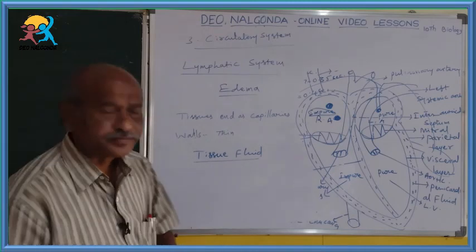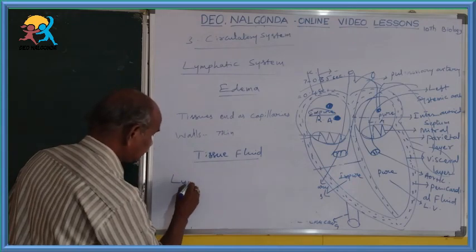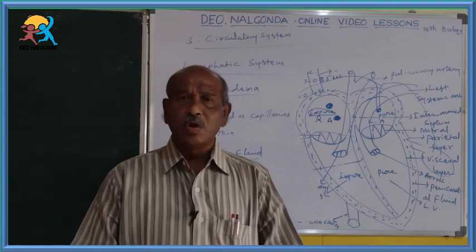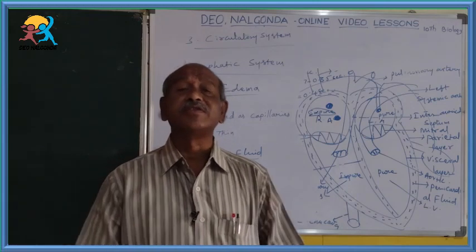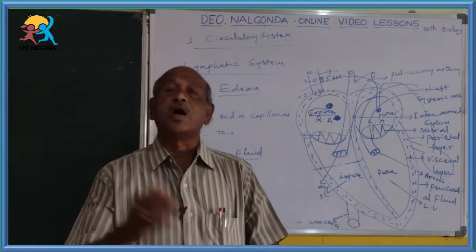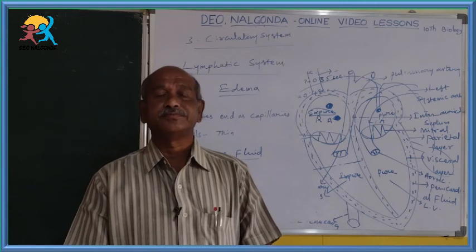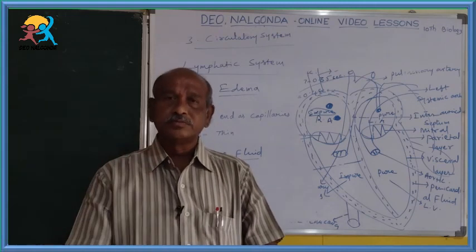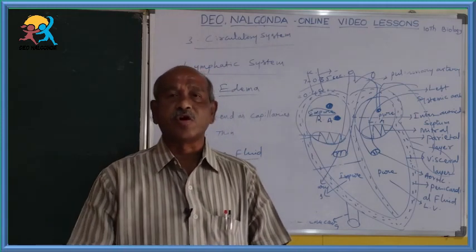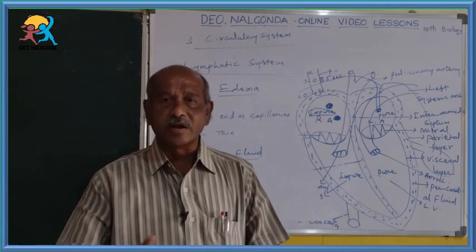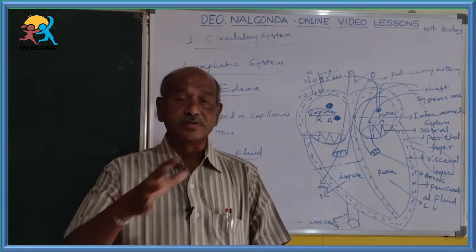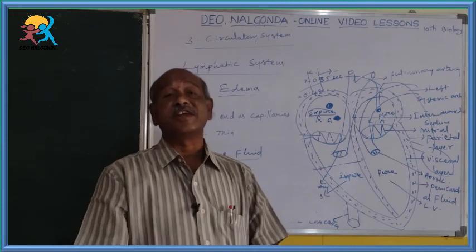Okay, what is lymph? Lymph is nothing but blood. Our blood consists of solids and liquids. What are the solids present in the blood? They are salts, plasma salts, and also blood cells like red blood cells (RBC), white blood cells (WBC) and thrombocytes. These blood cells and salts are solid in state.